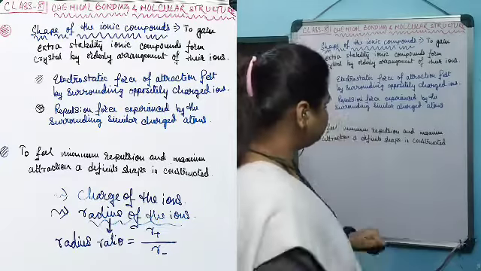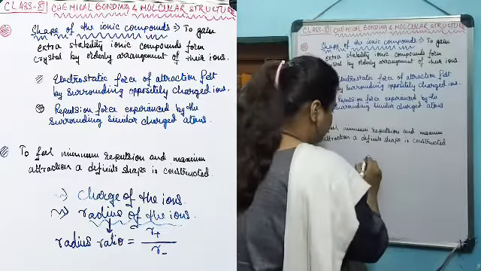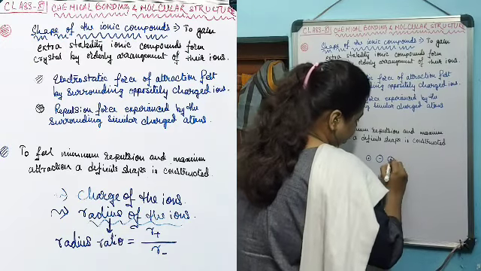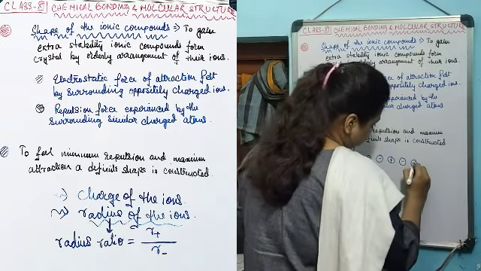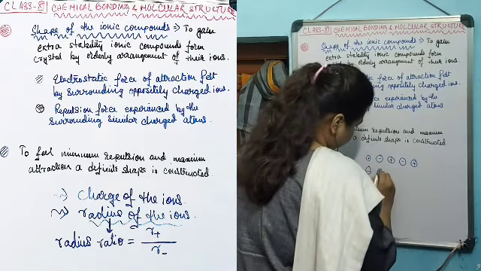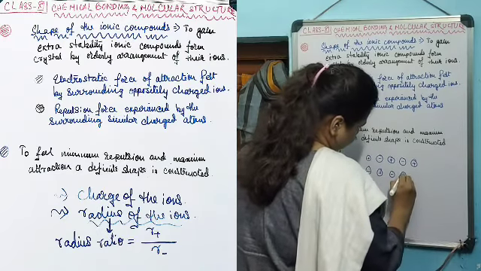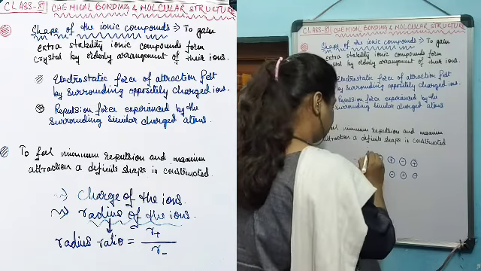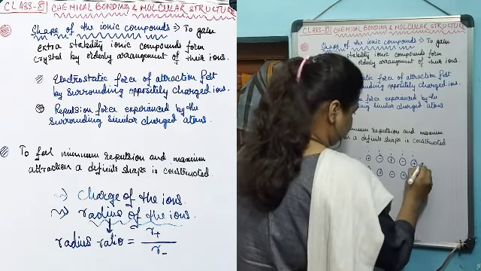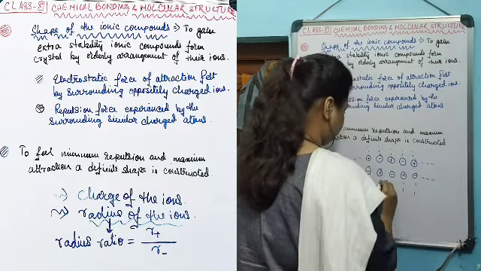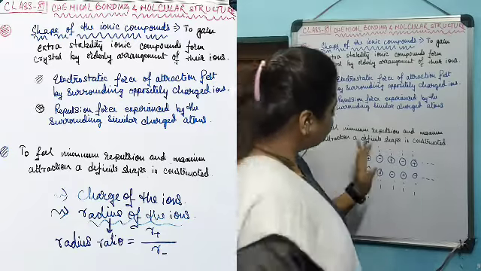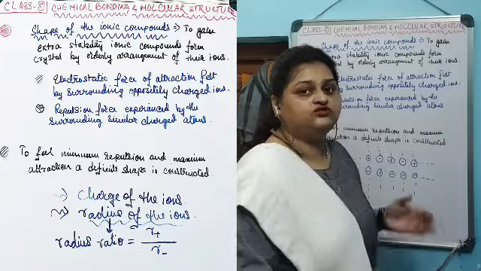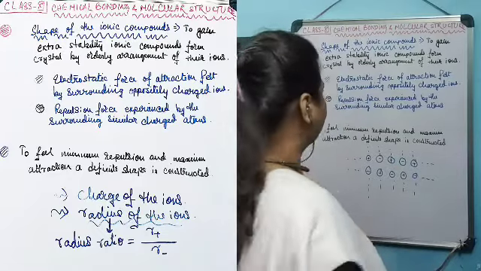Now this crystal formation happens in a certain orderly arrangement of ions. A certain orderly arrangement of oppositely charged ions with respect to one another forms these crystal compounds.